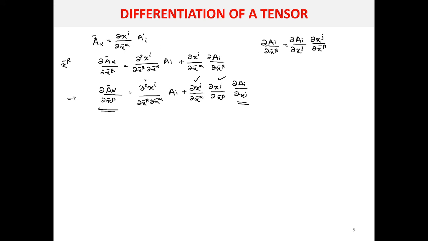But this particular quantity is not a covariant or a contravariant component. So due to this particular term, this equation does not transform like a tensor. So this quantity is okay, but due to this first term, the differentiation of a tensor is not a tensor quantity. So in general, the coordinate derivative of any tensor does not transform like the component of a tensor.